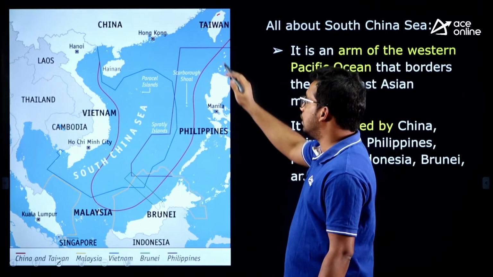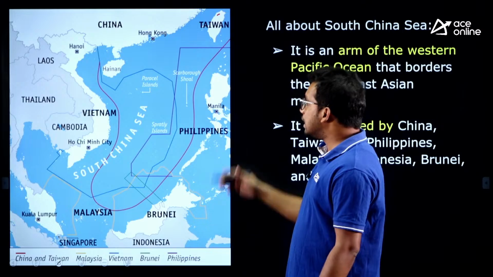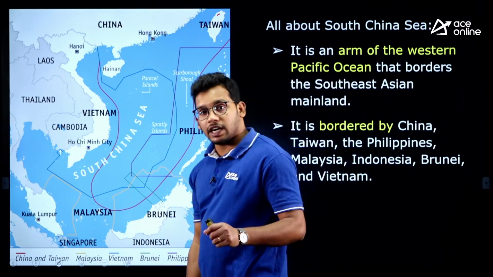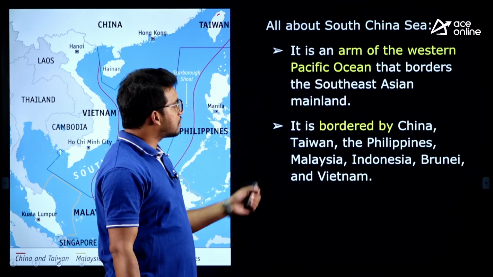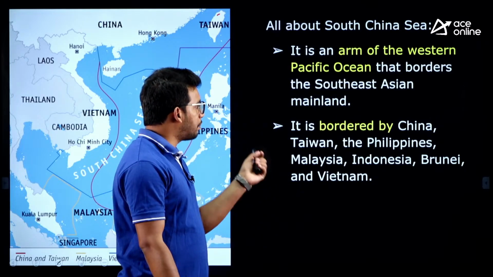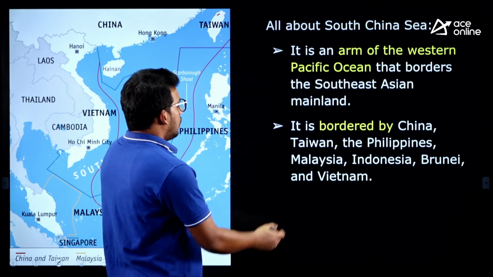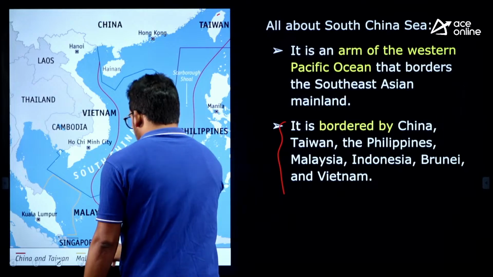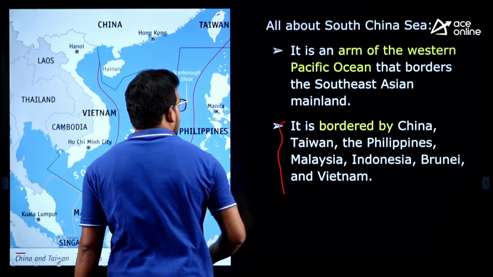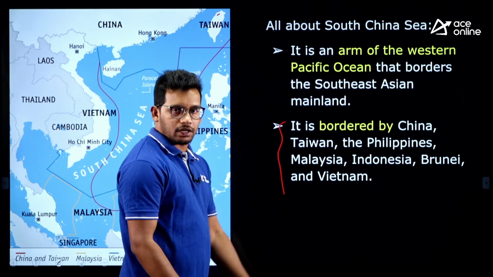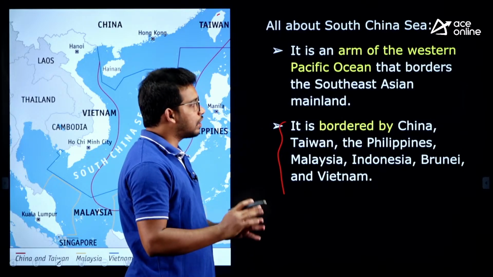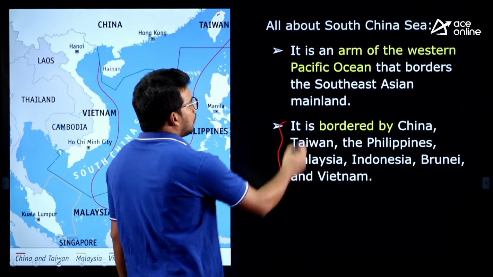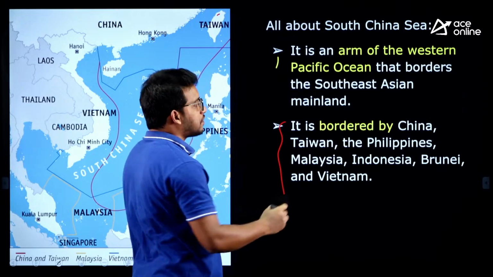So the South China Sea is located in the eastern part of Asia, and all these countries are part of the South China Sea, and it connects to the East China Sea as well as the Pacific Ocean through the Philippine Sea, right. So these are the countries that border the South China Sea. These are facts, there is nothing to be explained here. Let me go to the issue, then I will explain, right. So it is an arm of the Western Pacific Ocean, right.